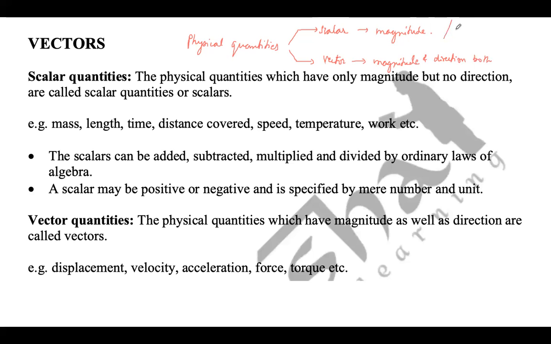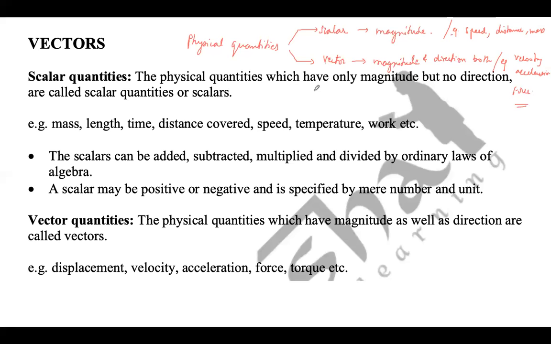Examples of scalar quantities can be speed, distance, mass. So these are all scalar quantities. Examples of vector quantities, if you see, are velocity, acceleration, force. Okay, these are all vector quantities.